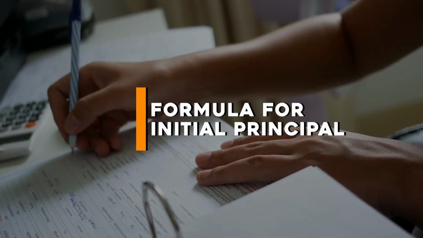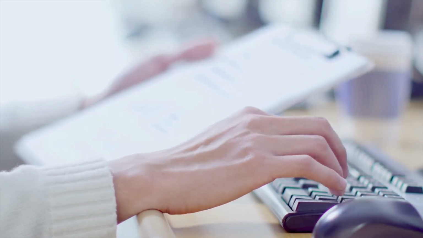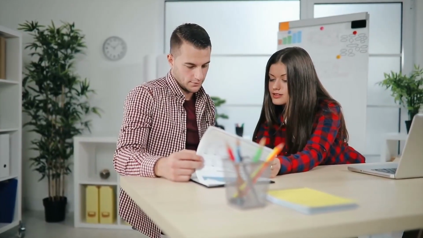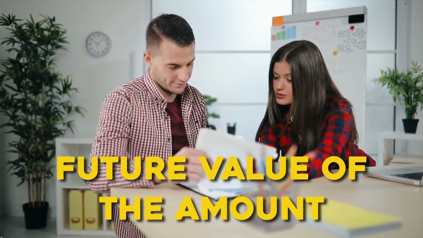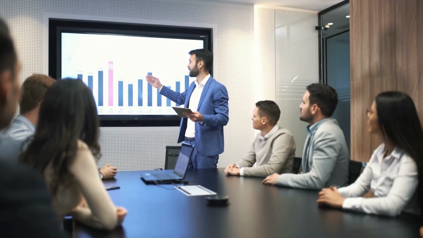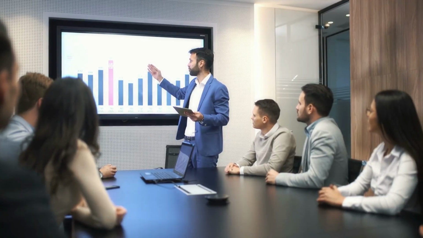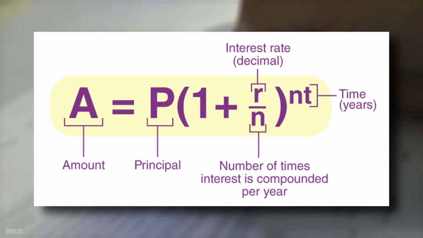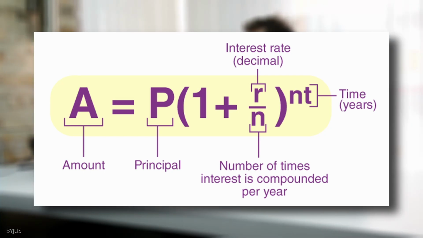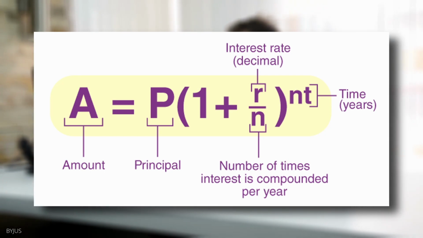Formula for initial principal. Whenever we want to calculate the result of the compounding effect on a single amount, we are interested in what is called the future value of the amount. The formula for the future value is expressed as follows. This formula shows that by simply knowing the starting amount, the interest rate, the frequency of the payments, and the number of periods, we can calculate the effect of compound interest in any scenario.